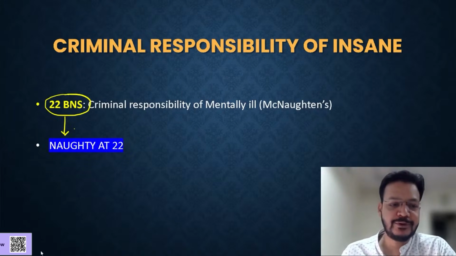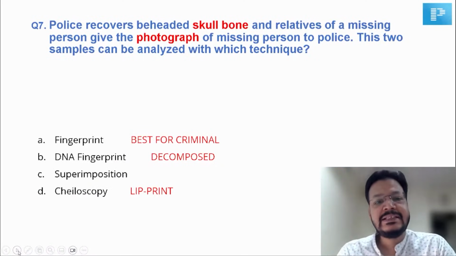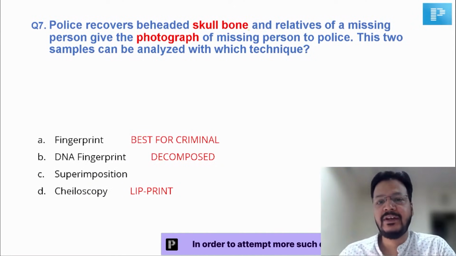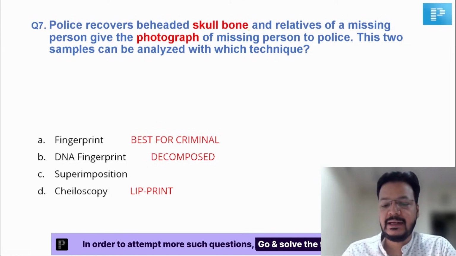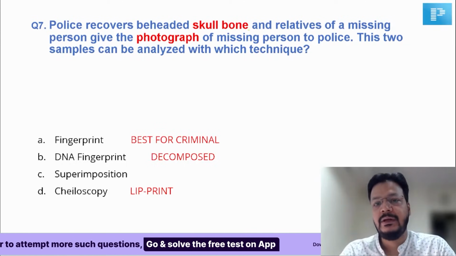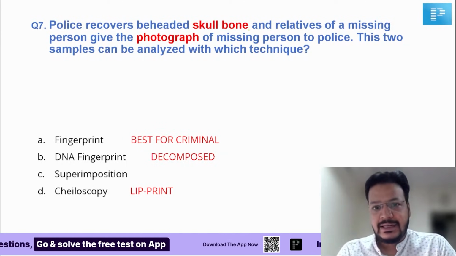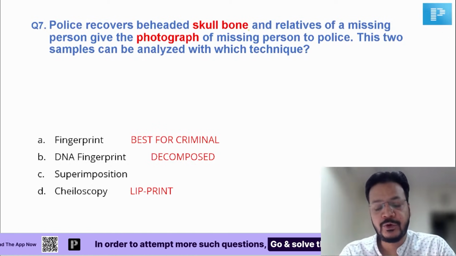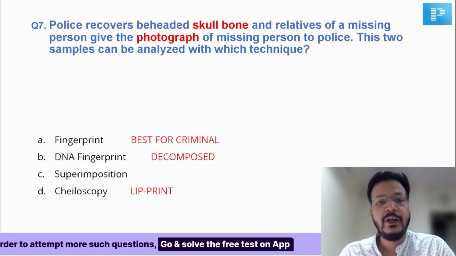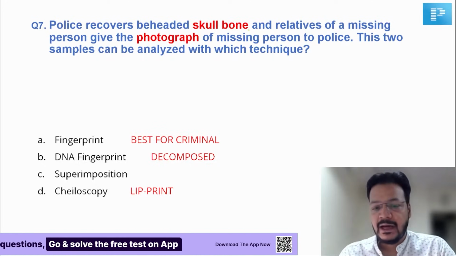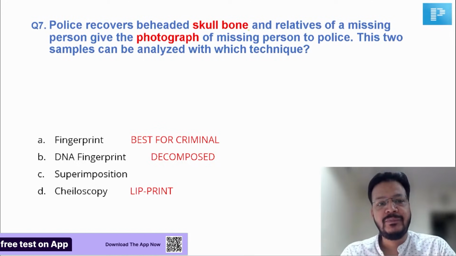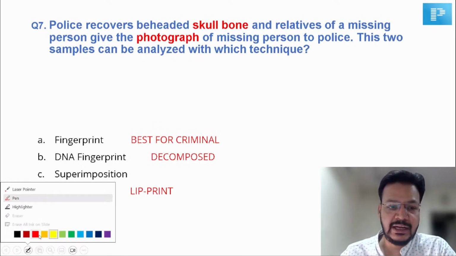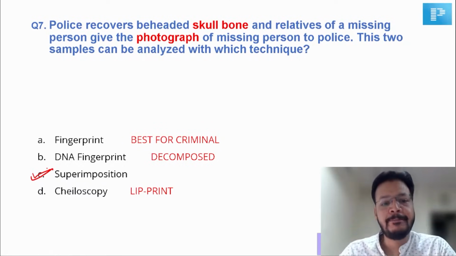Second question: a police recovers a beheaded skull bone. Very, very important one. And a relative of a missing person gives the photograph of the missing person to the police. So we are matching the skull to the photograph. These two samples can be analyzed by which technique? This question has been frequently asked. The answer is superimposition technique.